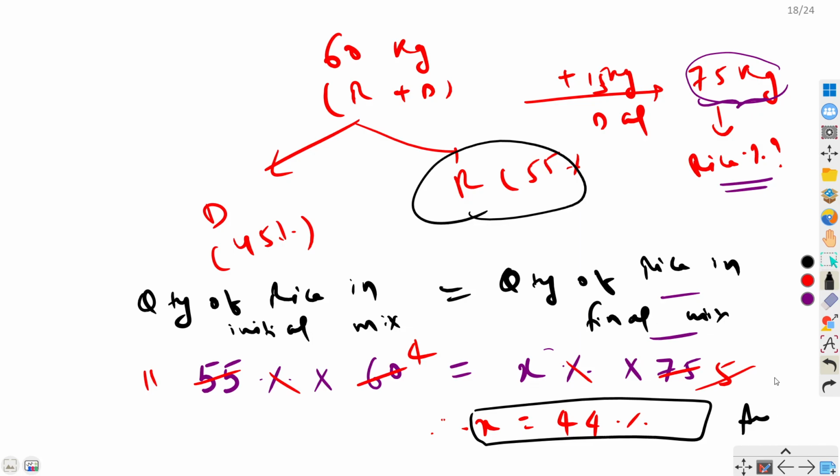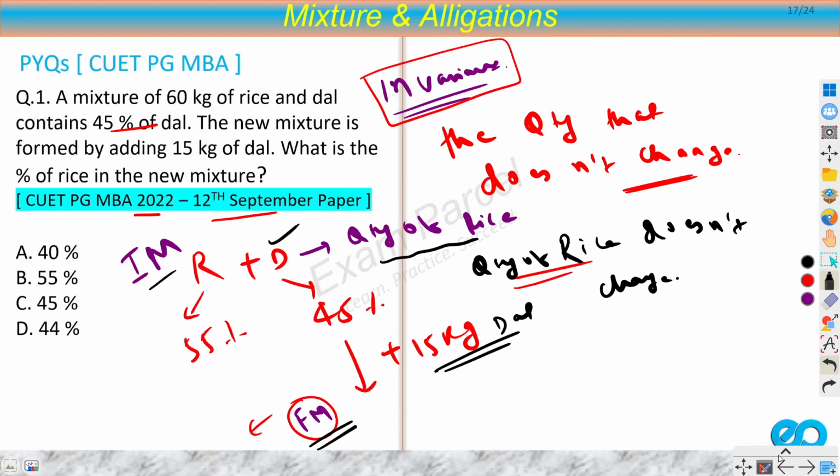So this is our answer. So which option? Option D. Now this was method 1, the invariant method. You can solve it in other ways as well, but that would be a very basic one.